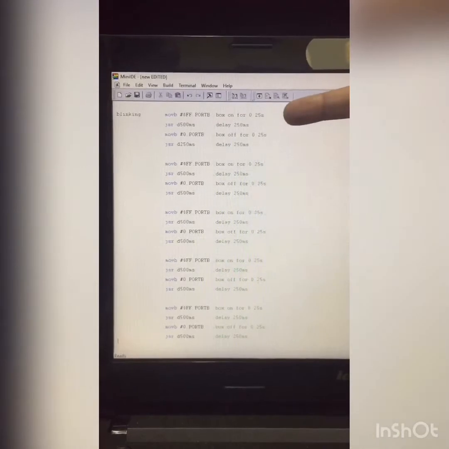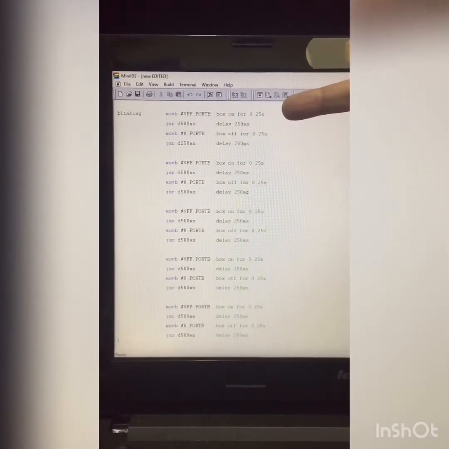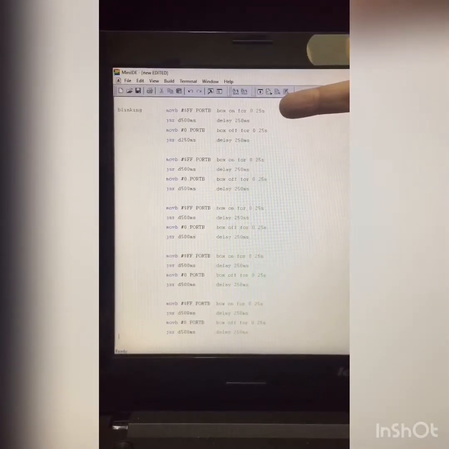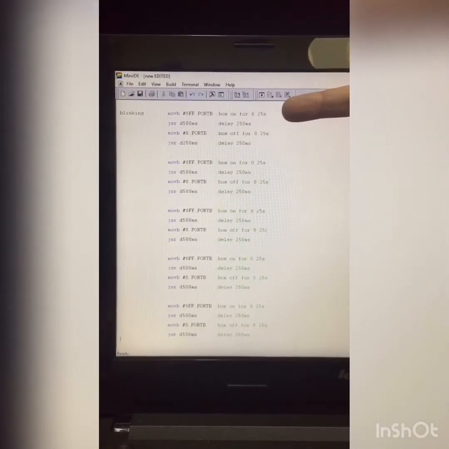Bismillahirrahmanirrahim. My name is Amirul Fikri bin Amran, and now I will explain about the blinking of the box and the delay. So this is the coding for the blinking of the box. Firstly, this is move byte $FF port B. Port B is where we assign the box, and FF is where we turn on the box.